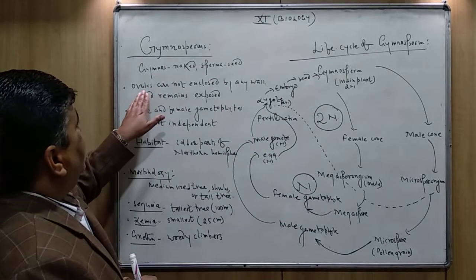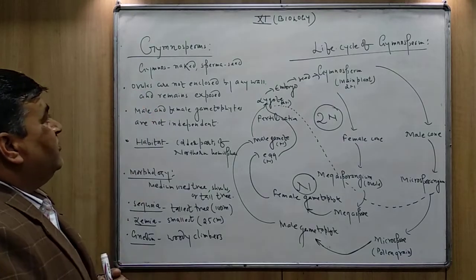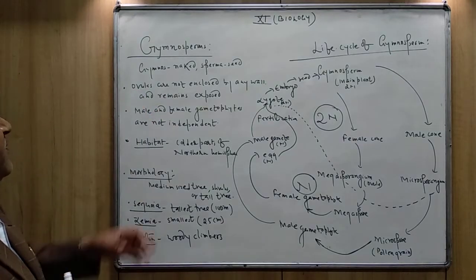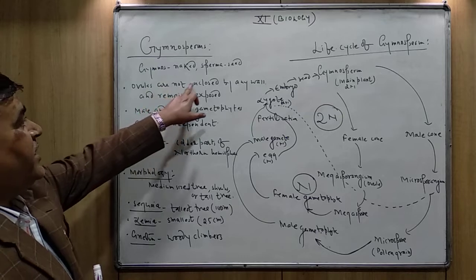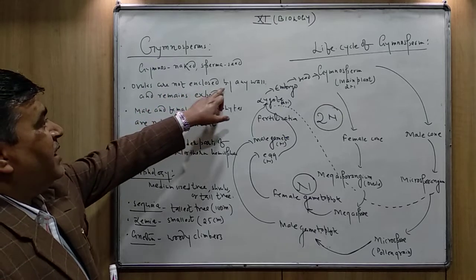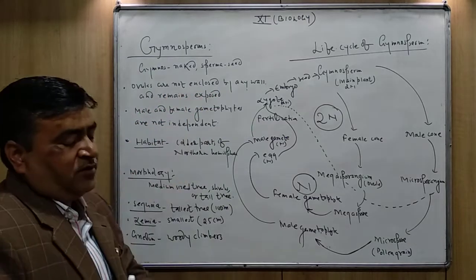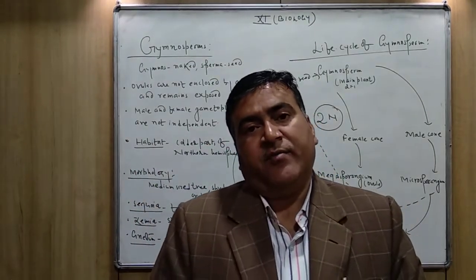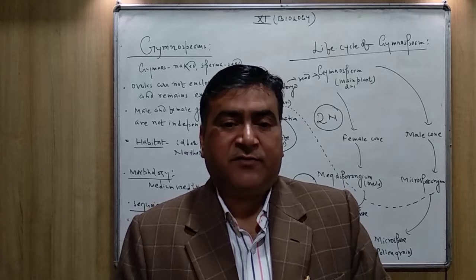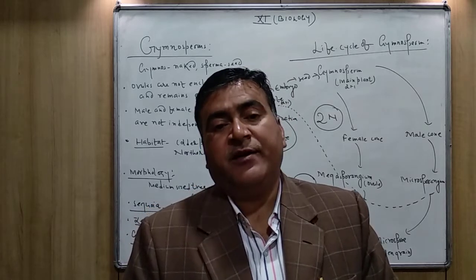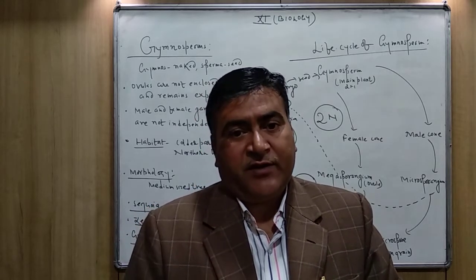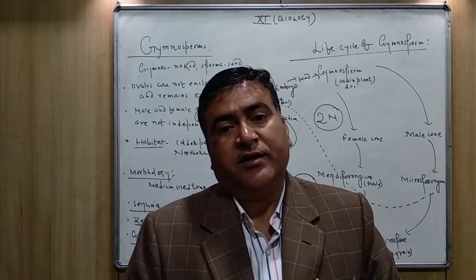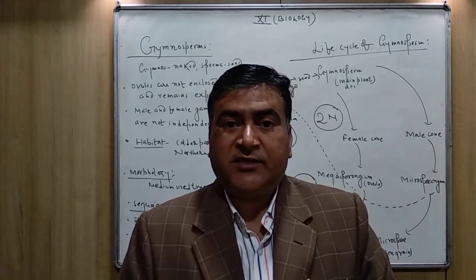So here I have written, in the gymnospermic plants the ovules are not enclosed by any wall. As you know, in class 10th you have already studied about the ovule, which is found inside the ovary, and ovule after fertilization is converted into the seed.